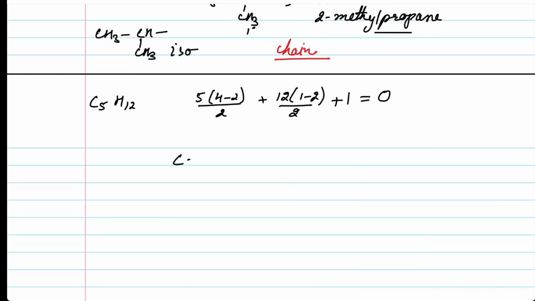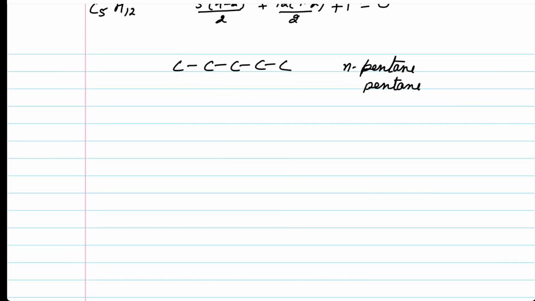We can simply make the carbon skeleton 1, 2, 3, 4, and 5. Now, since five carbons are in a straight chain, no branching, this is what we term as n-pentane, or simply the IUPAC name is pentane. Then we could have another structure 1, 2, 3, 4, and 5.